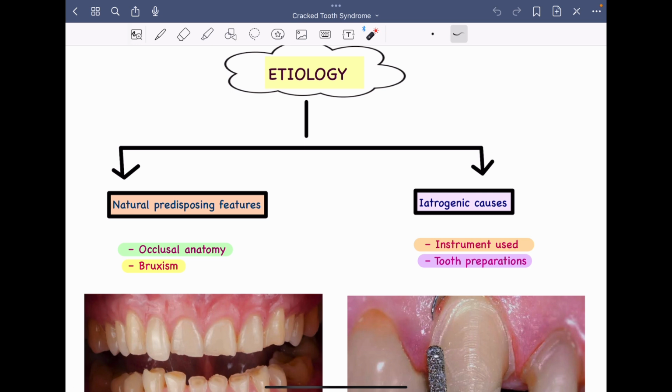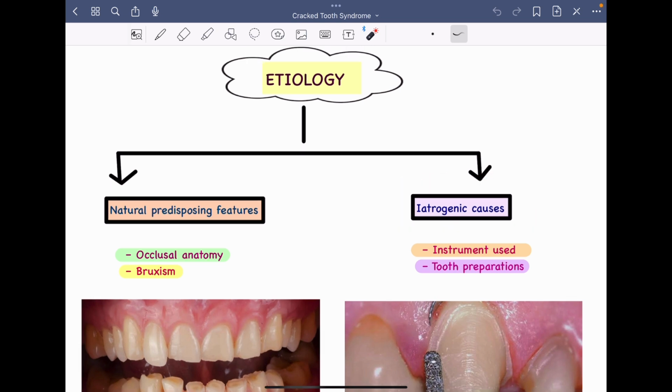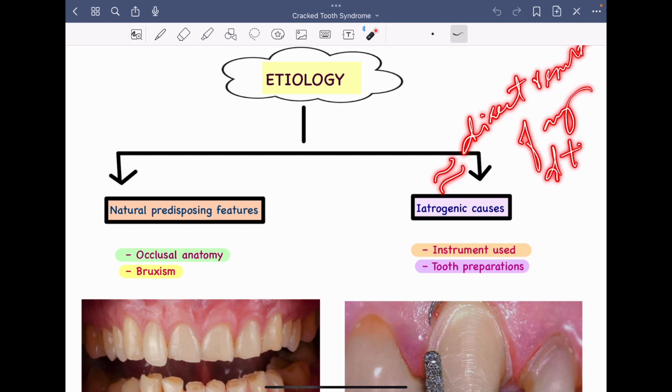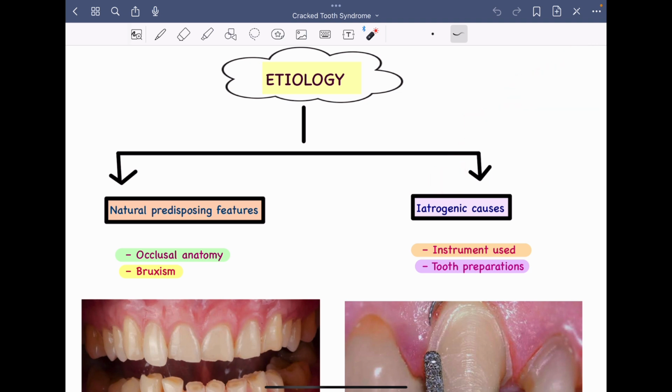Moving on towards the etiology for cracked tooth syndrome, right? So etiology can be broadly divided into two parts, that is natural predisposing features as well as iatrogenic causes. Iatrogenic causes are the causes which occur as a direct result of any dental treatment, right? Let's suppose you are treating a patient for a particular dental condition, and due to use of certain instruments there is induction of micro cracks within the tooth, right? Such causes are grouped under iatrogenic causes.